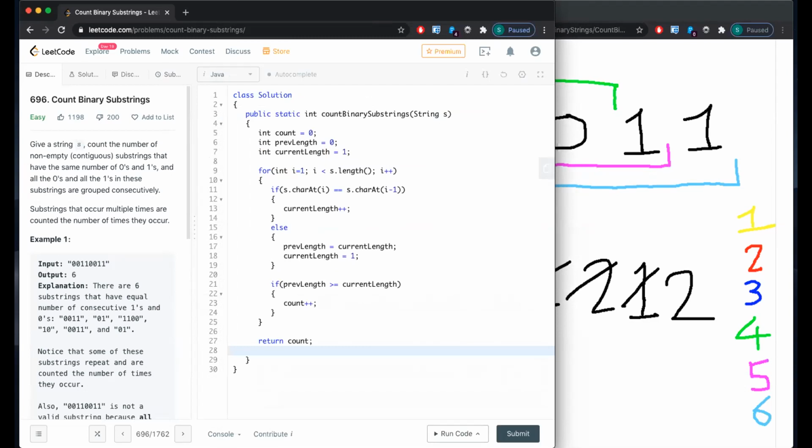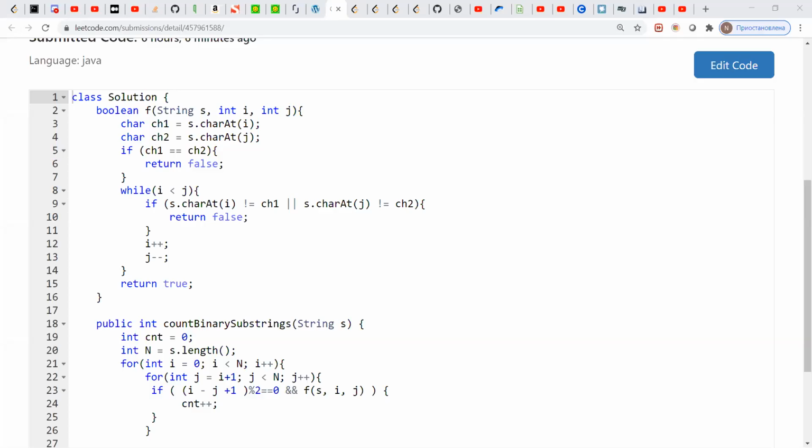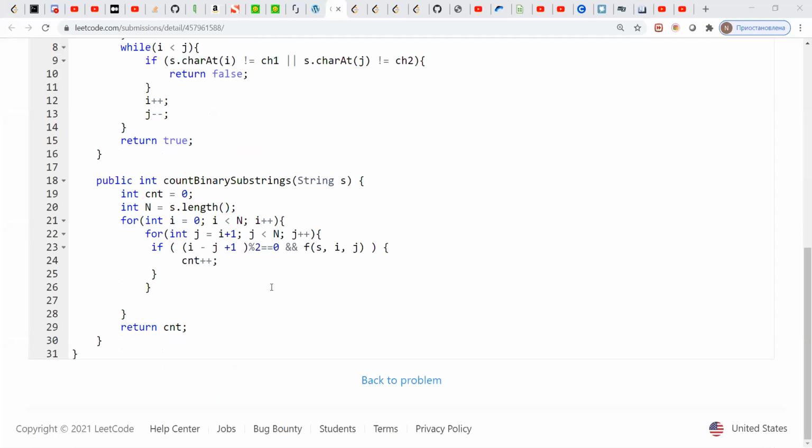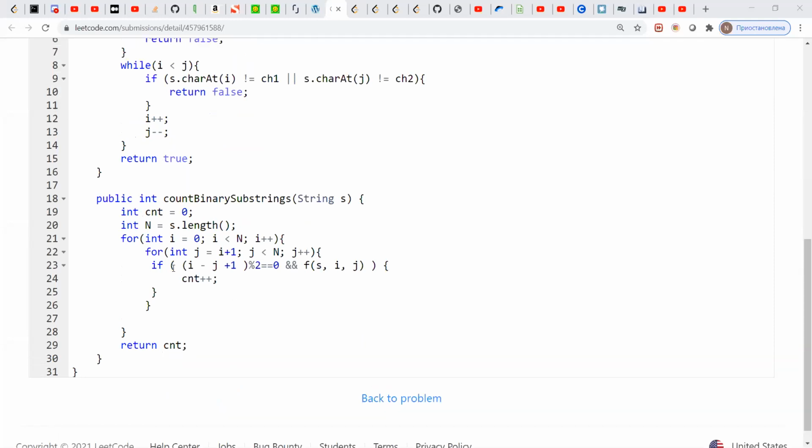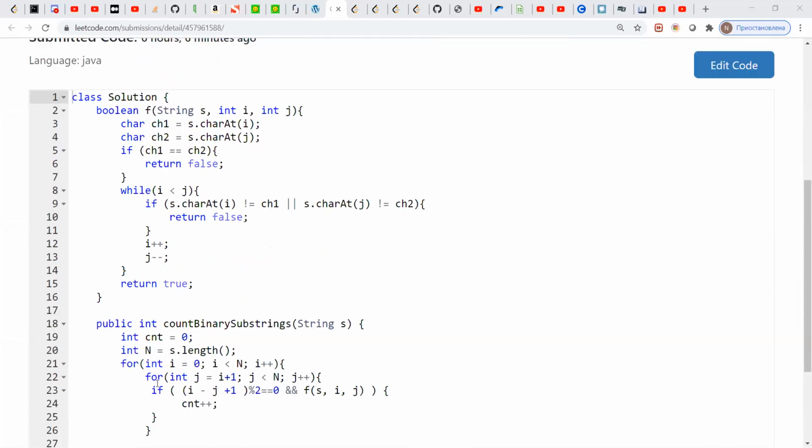I'm just going to stop my share. I don't think anyone has implemented the brute force. They were just thinking out loud, right? I can show the brute force. I tried to implement it, but it did not pass. Time limit was exceeded. Okay, can you see my screen? Yeah. So brute force like this.